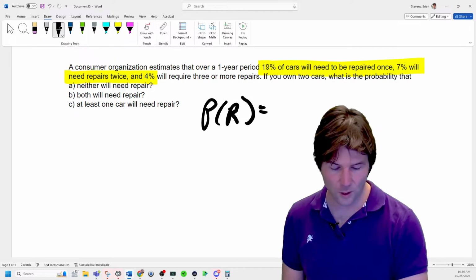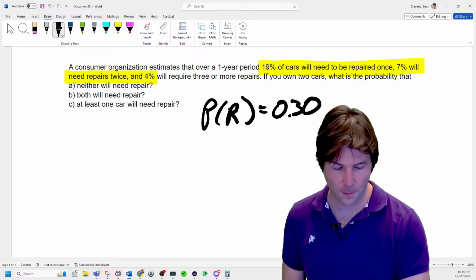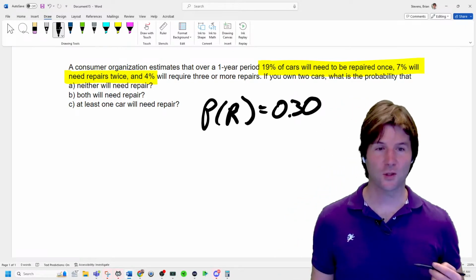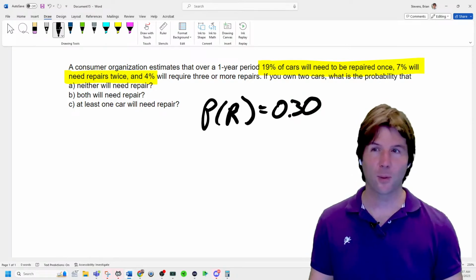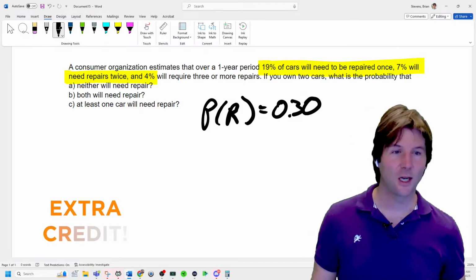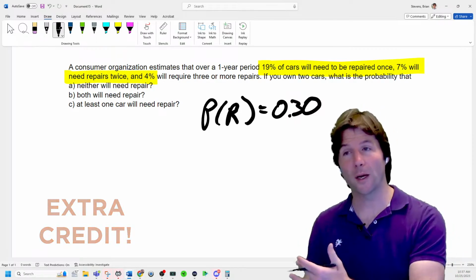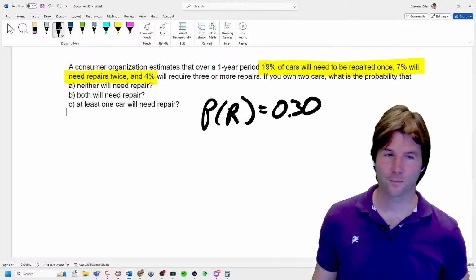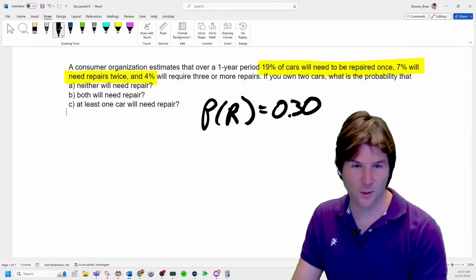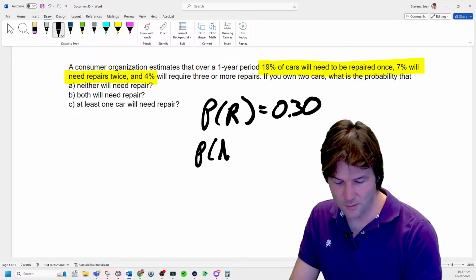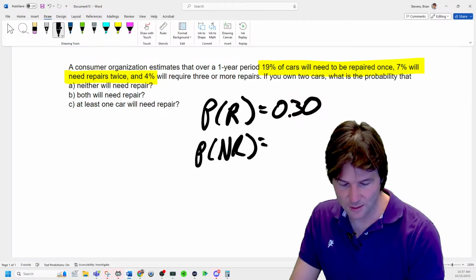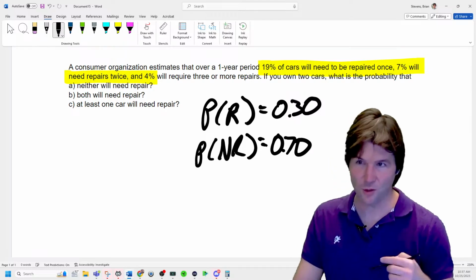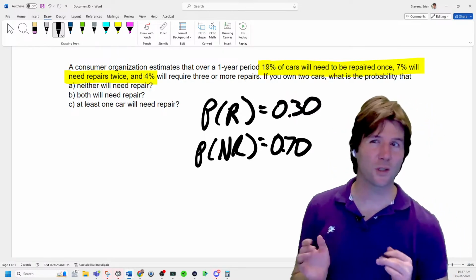And so what is the probability of no repair? If the probability of repairs is 30%, great job, Michael, there. If the probability of repairs is 30%, what's the probability of no repairs? 70%. Great job, Cameron. So the probability of no repairs is 70%. And that's the complement rule, where you just subtract. So either your car gets repairs or doesn't get repairs.